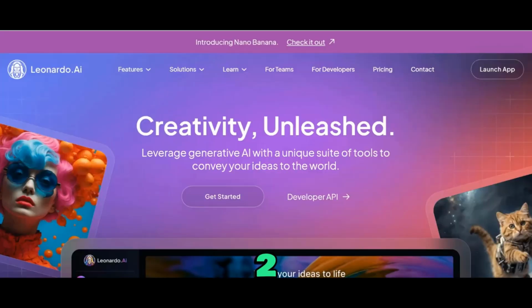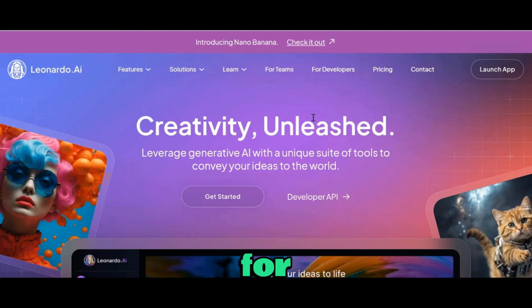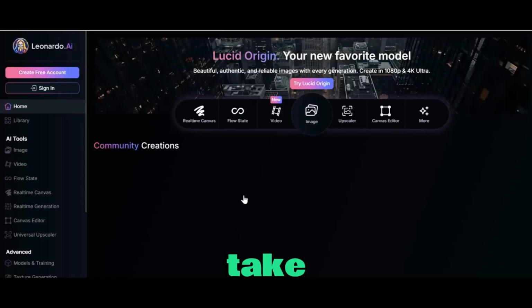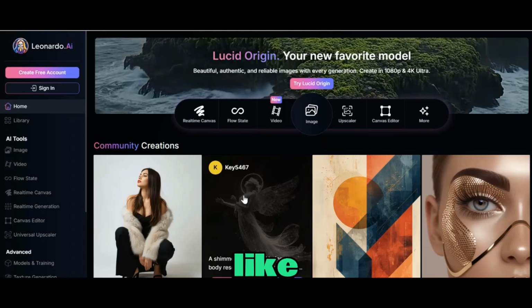Step number 2, head over to your browser and search for Leonardo AI. Once you're in here, just click on Get Started. You'll be asked to register. Once you register, it is going to take you to an interface that looks like this.